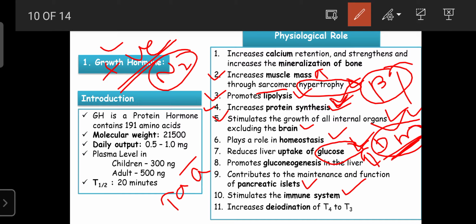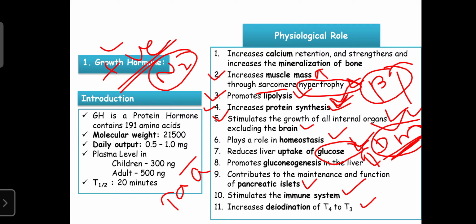And growth hormone also causes the deiodination of T4 to T3. So in our body, T3 has the physiological role, while T4 does not. And here the growth hormone increases the deiodination or conversion of T4 into T3. So that is required to show the thyroid functions and the growth and development of the body. So these are the various physiological roles regarding the growth hormone.